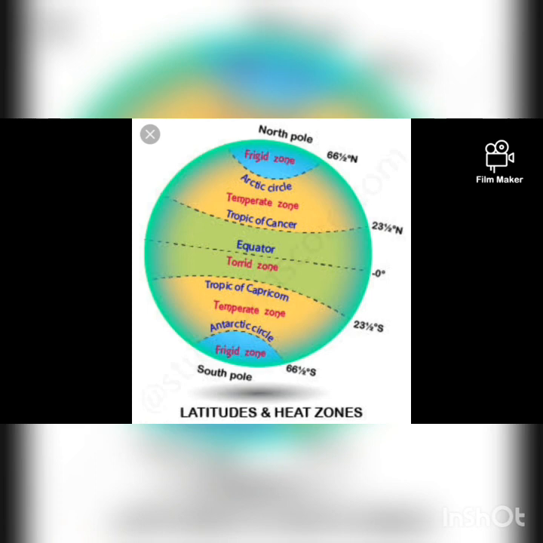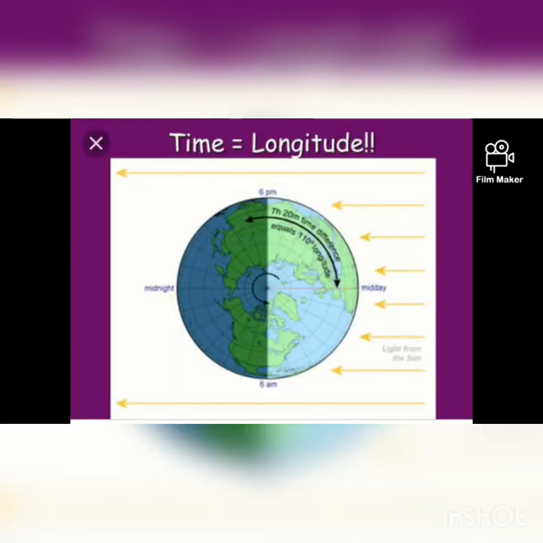So we have two temperate zones, one is the north temperate zone and the other is the south temperate zone. Next is the frigid zone. The frigid zone is also two, one is present near the North Pole, another is near the South Pole. Okay, clear? We are going to discuss time and longitude.